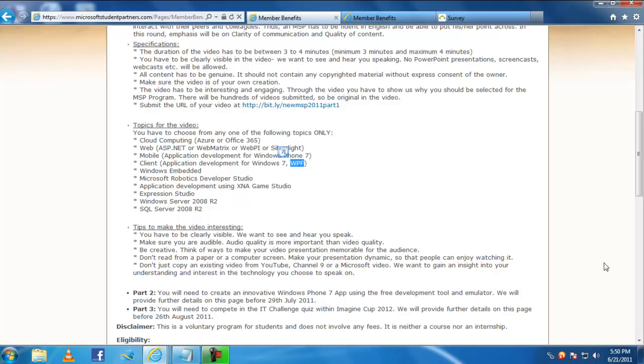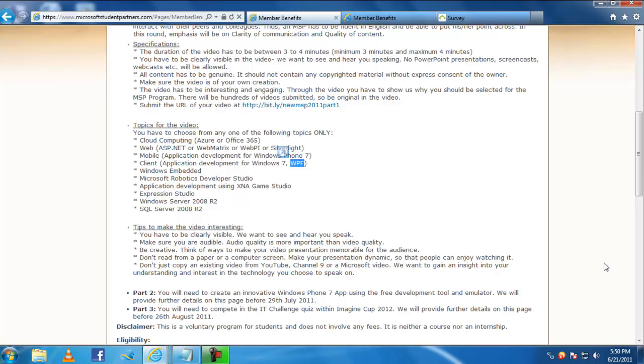But if you are unaware of all the topics listed here, I'll give you one tip to select a topic. How to select a topic if you are unaware of all the topics listed here? Just go to a search engine, type each topic listed here, starting from cloud computing, web, mobile, client, Windows Embedded. Type all those topics in the search engine and get an insight into each topic.